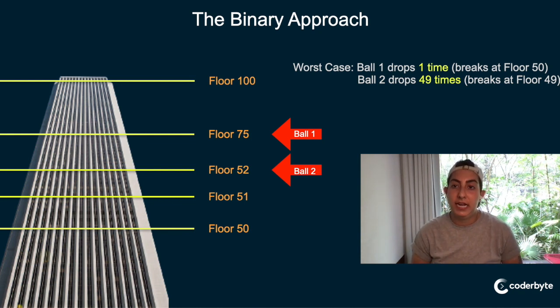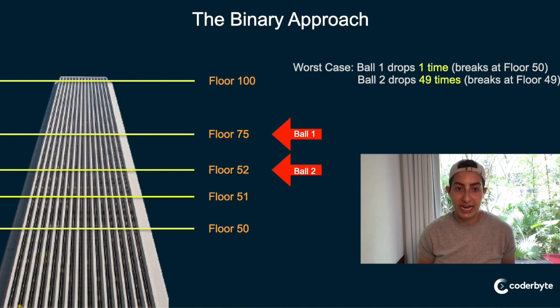In our worst possible case, the first ball drops one time, right? It breaks at floor 50. We can't divide it any further because now we have to take our second ball, because our first ball is already broken, and drop it at each floor from the first floor to the 50th floor until it breaks again. If it breaks at 49, our worst case is that we had to drop that second ball 49 times, plus the first time, which was our first ball. So that's 50 times. It's way better than dropping it 100 times, right? If we were going from, let's say, 0 to 100 with just one ball, we've drastically improved.